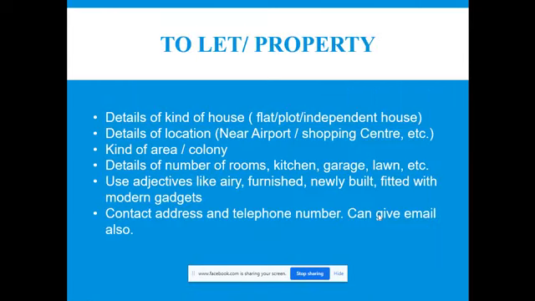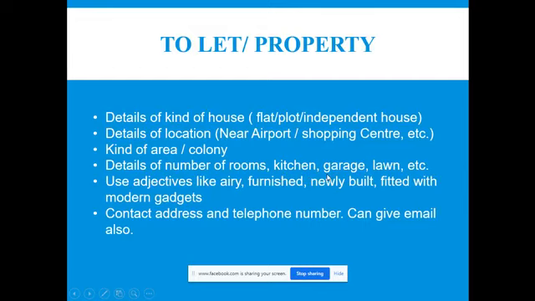Now let us come to one type of classified advertisement. The first type is to let, on property. It gives details of the kind of house, like flat, plot, independent house, what type of house it is, the kind of area or colony, the number of rooms, kitchen, garage.